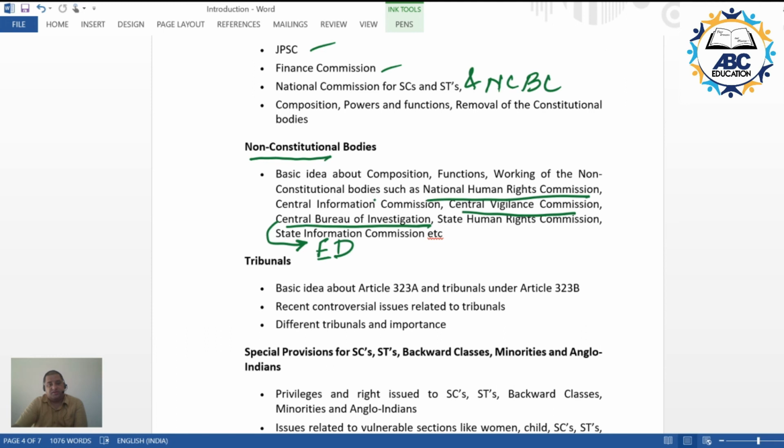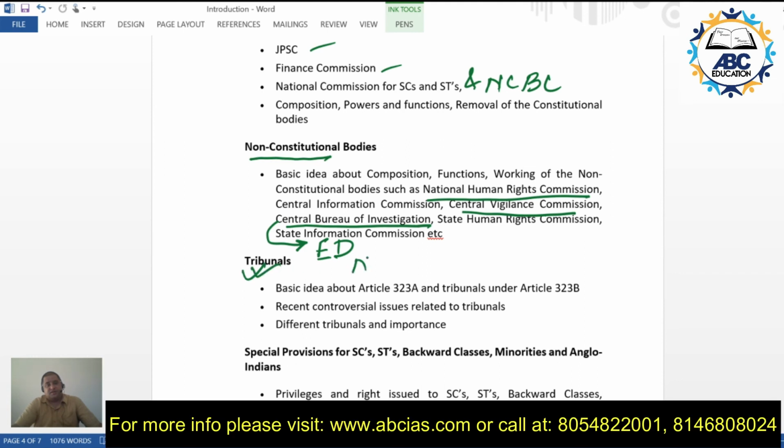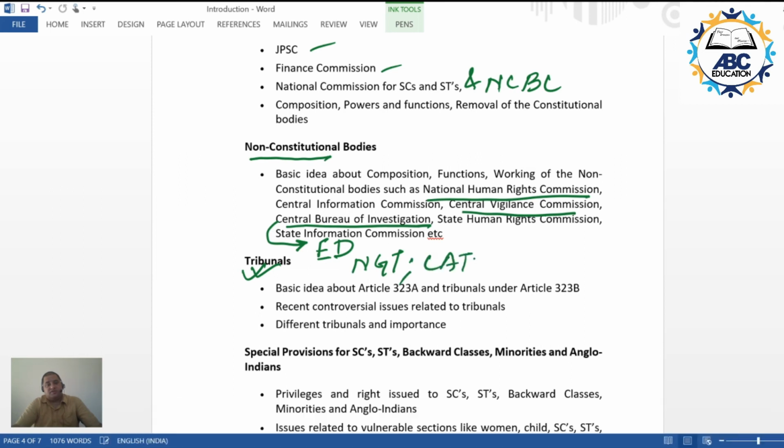and statutory bodies. We'll also be seeing the functioning of certain tribunals like the National Green Tribunal, the Central Administrative Tribunal, the National Company Law Tribunal, and National Company Law Appellate Tribunal, etc. These all bodies, depending on whether they are making news or not, we'll be covering.